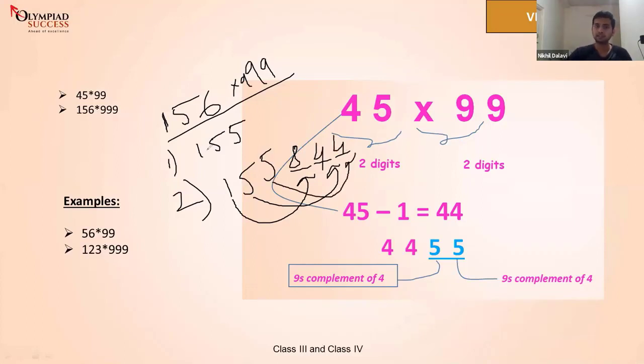So here's the surprise. The answer of 156 times 999 is nothing but 155,844. Okay. So guys, isn't this simple? Won't it make your life easier? Just imagine you got this question in your Olympiad exam, and everyone is taking approximately 40 seconds to solve it, but you can solve it in 5 seconds. So you saved around 35 seconds, which you can invest in some other question. That's the entire outcome of Vedic mathematics.